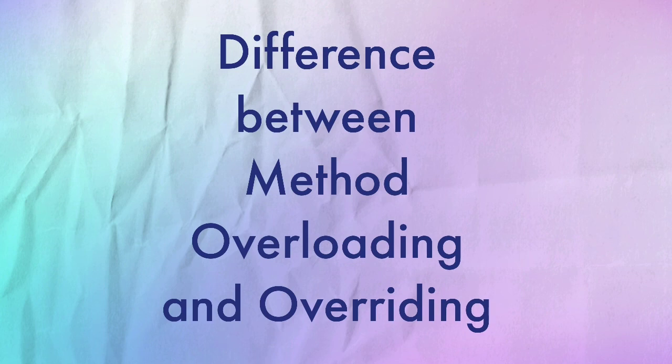Overloading comes under compile time polymorphism, and overriding is runtime polymorphism. In overriding, we override the same method in our child class. So one parent class contains, for example, an int add method, and you can override this method in a child class and just provide the implementation. You can learn more about this difference on any tutorial website.